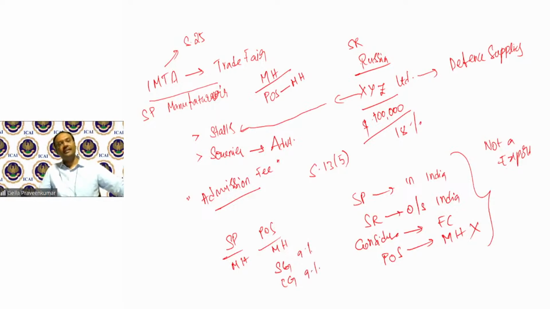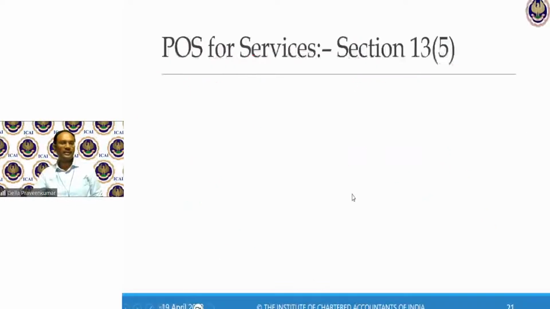This is how we analyze the provisions of Section 13, subsection 5 in relation to admission or organizing a cultural, artistic, sporting, scientific, or any other conference or business fair or exhibition. These are the provisions of Section 13, subsection 5. Let me see if there are any doubts. Good. Let's come back to the next provision.